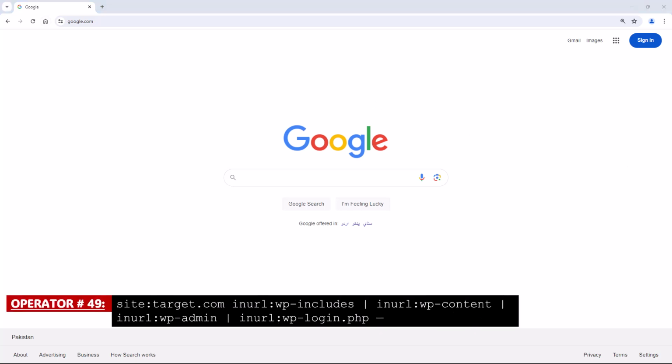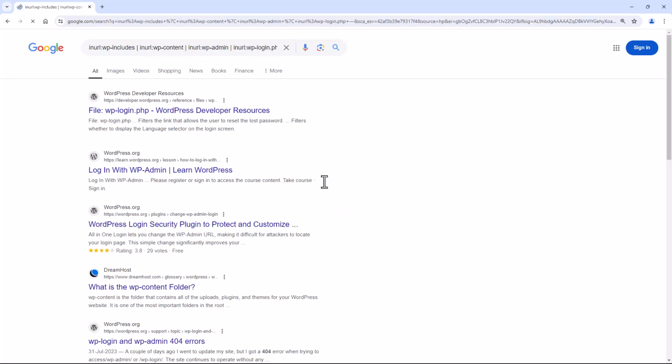Operator number 49. Site with the combination of in URL. This Google Dork will search for common WordPress directories and files on a website which may reveal vulnerabilities or provide access to sensitive functionality.